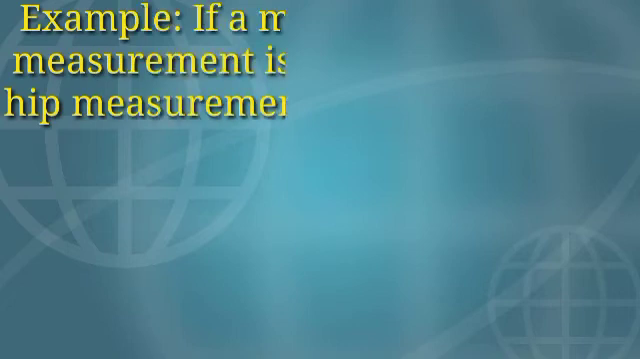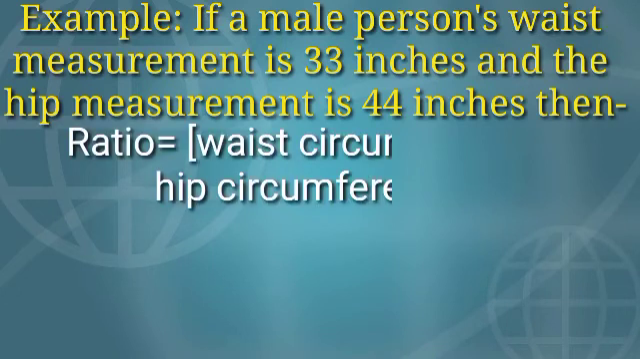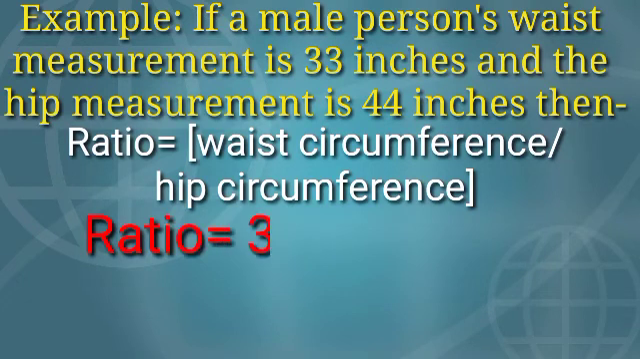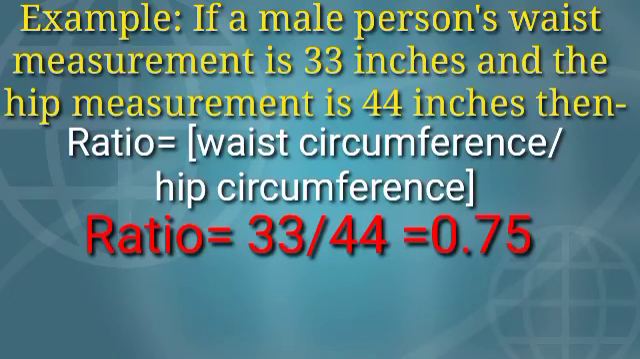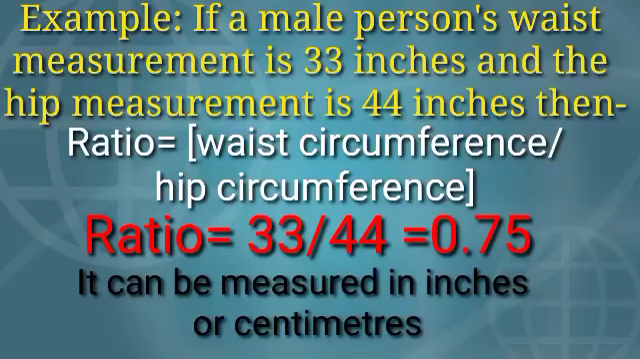How to calculate? For example, if a male person's waist measurement is 33 inches and the hip measurement is 44 inches. To calculate, first we have to write the formula. The formula is waist circumference divided by hip circumference. Now put the values according to the formula. What is the measurement of waist circumference? The measurement of waist circumference is 33. Now divided by 44, the answer will be 0.75. It can be measured in inches or centimeters.